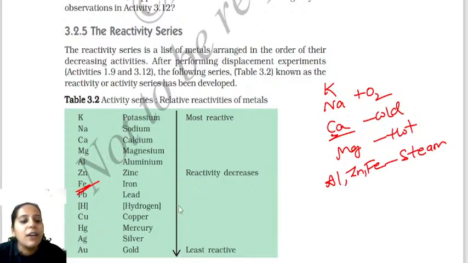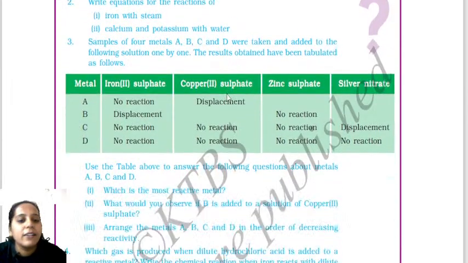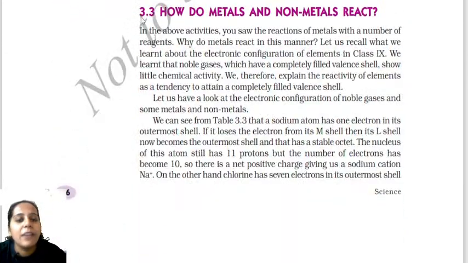And next we have lead, copper, mercury, gold and silver. They do not show any kind of reactivity because they are least reactive, especially gold and silver. So these are in the decreasing order: most reactive, middle reactive, least reactive. Clear?